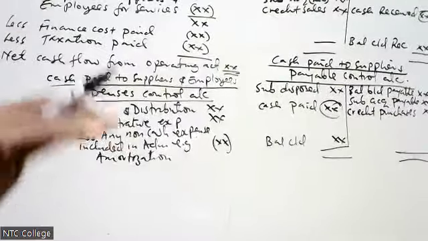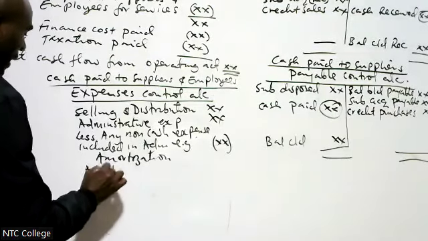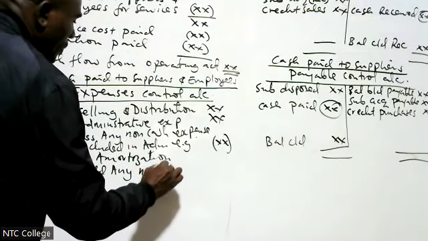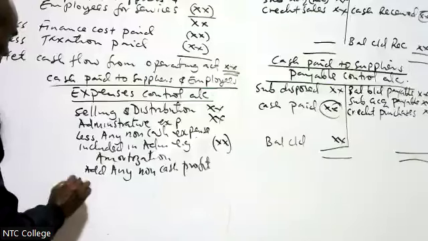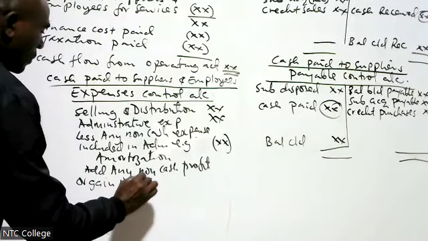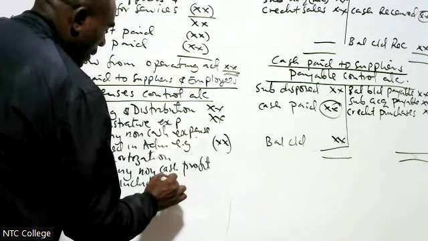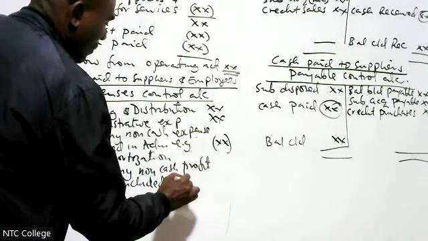Then I come to add back any non-cash profit or gain included in admin expense.